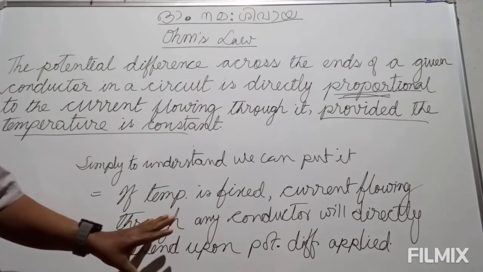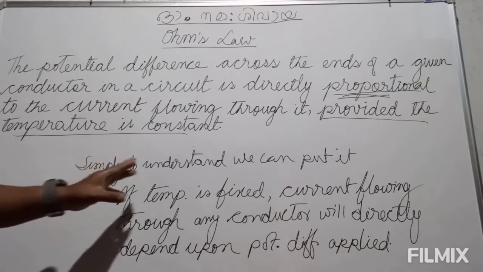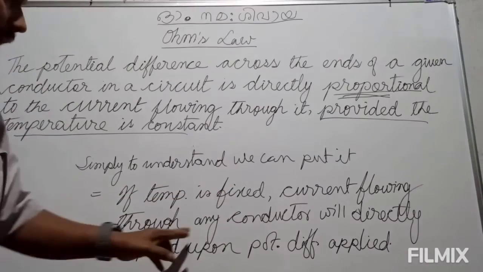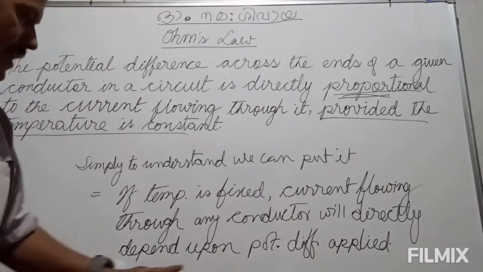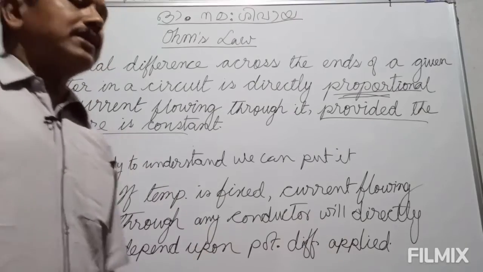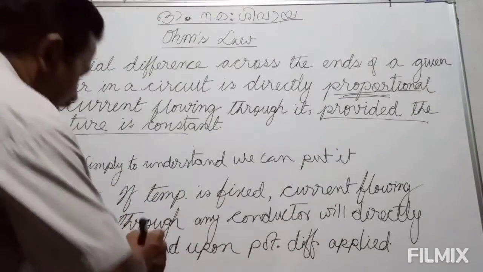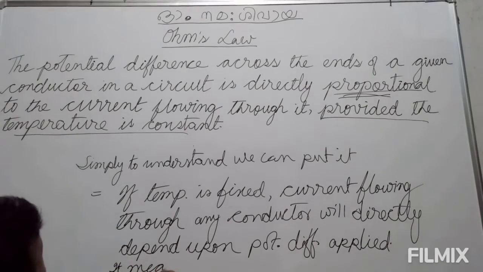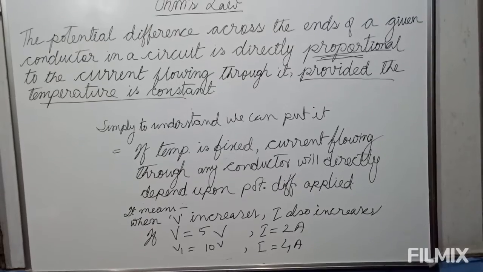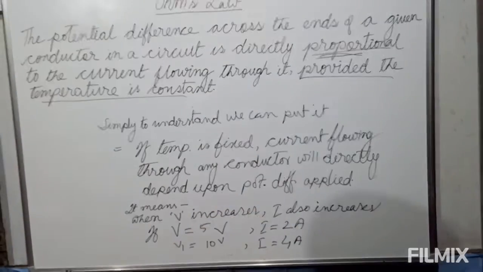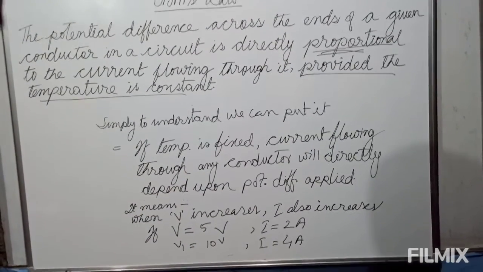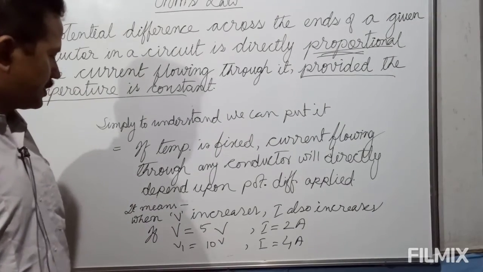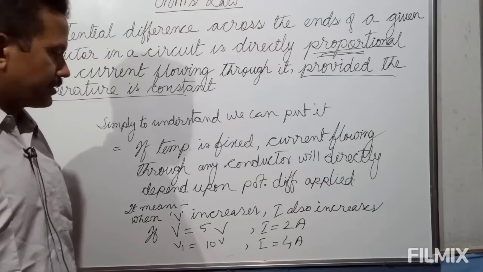This is how to understand. Simply to understand, we can put it in this way: if temperature is fixed, current flowing through any conductor will directly depend upon potential difference applied. What does it mean? When potential difference is increased, current also will increase.